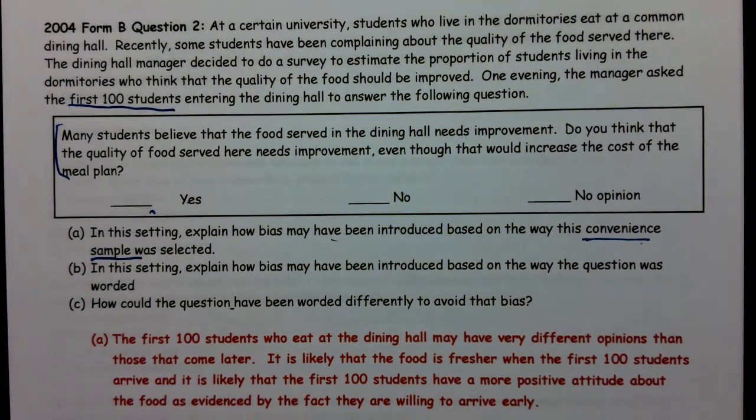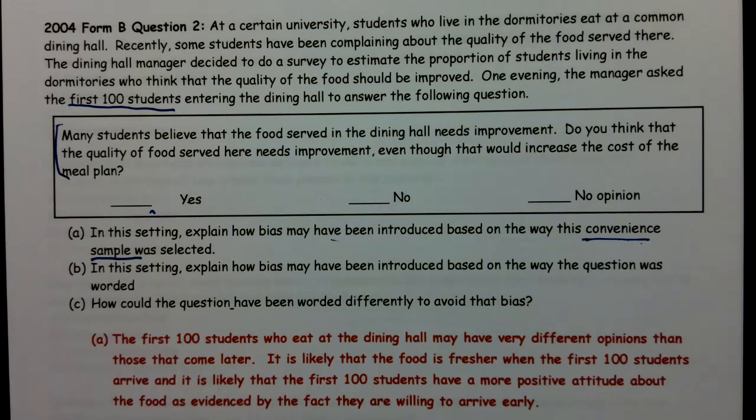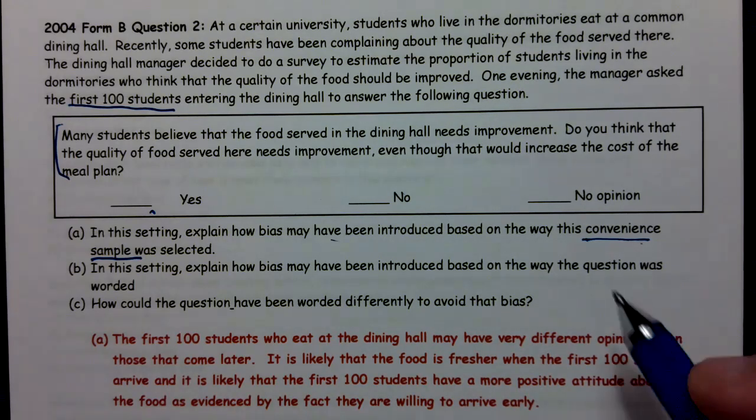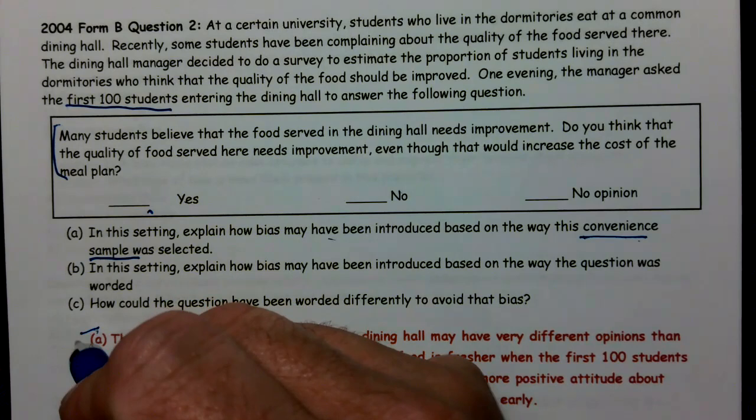I can think of several reasons why it may not be represented. The first 100 may be super hungry, and when you're hungry, even bad stuff tastes good. The first 100 may be the ones who really like it, so they rush there to get there because they like it, and they don't represent everyone else. It's also possible the food is fresher when the first 100 get there, as opposed to the end when the food isn't fresh. You just need a reason why that's reasonable. You need to say that they're not representative, and then give a reason why they might not be represented. So that's A.